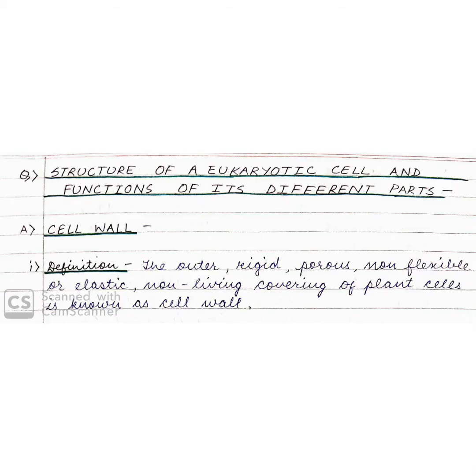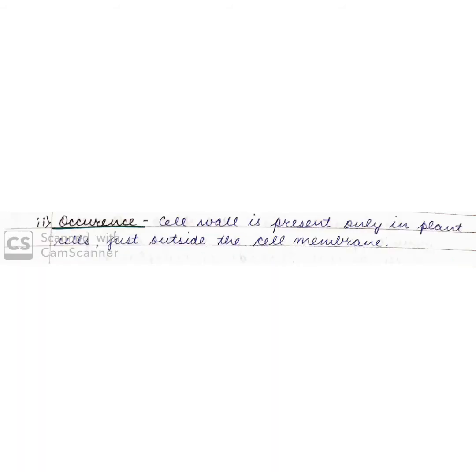The structure of a eukaryotic cell and functions of its different parts. Cell wall. See what is a cell wall. The outer rigid, porous, non-flexible or elastic, non-living covering of plant cells is known as cell wall. The cell wall is only present in plant cells. Occurrence. Cell wall is present only in plant cells just outside the cell membrane. As I was saying, animal cells do not have cell wall. The cell wall is only present in the plant cell.